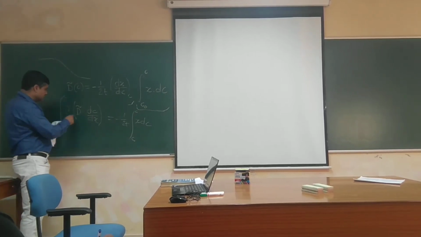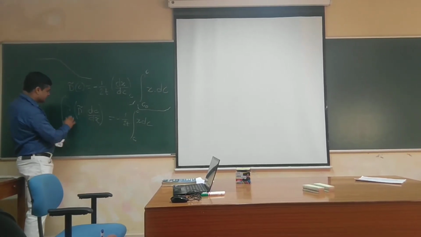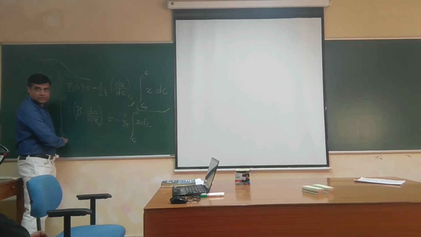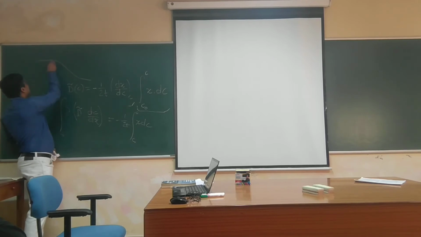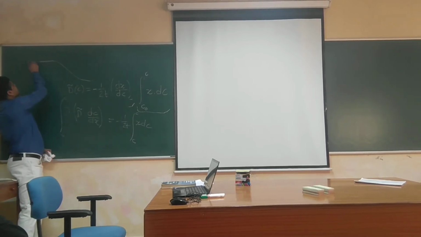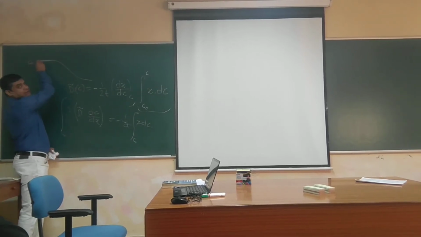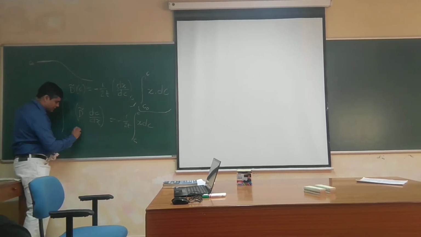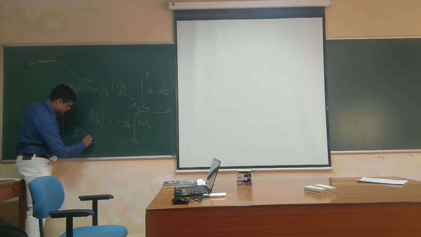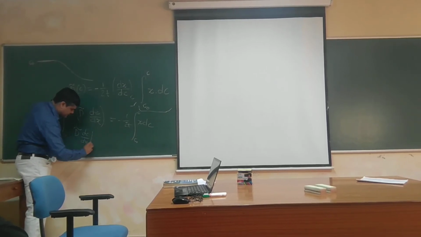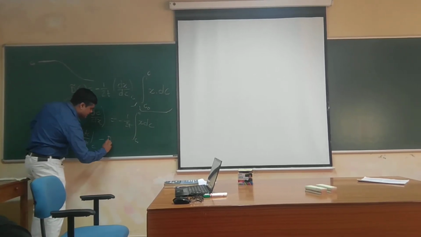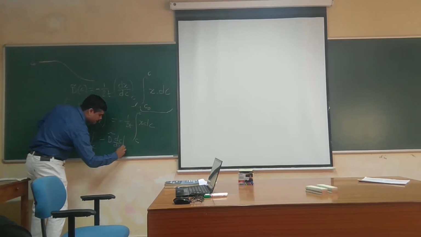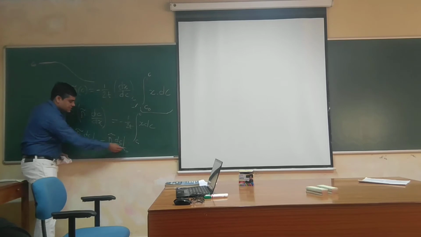That means when you do this integral, it is dc dx at C minus dc dx at C0. At C0 your profile is flat, so dc dx is 0 there and this becomes 0.